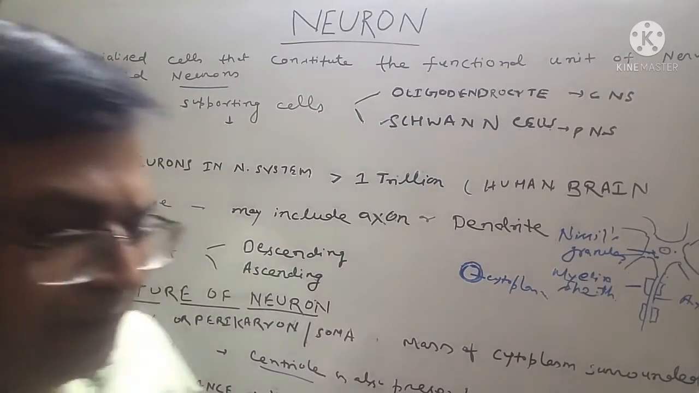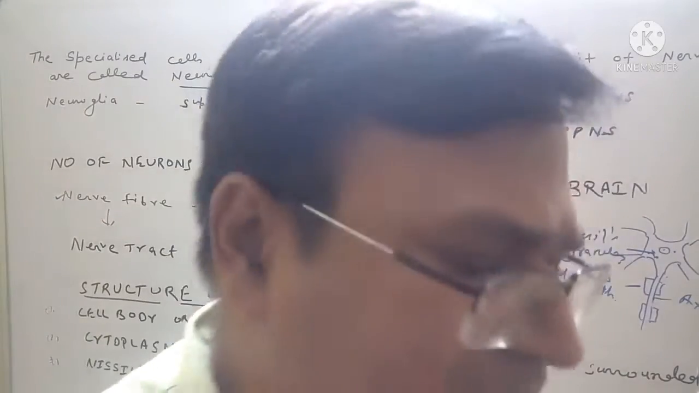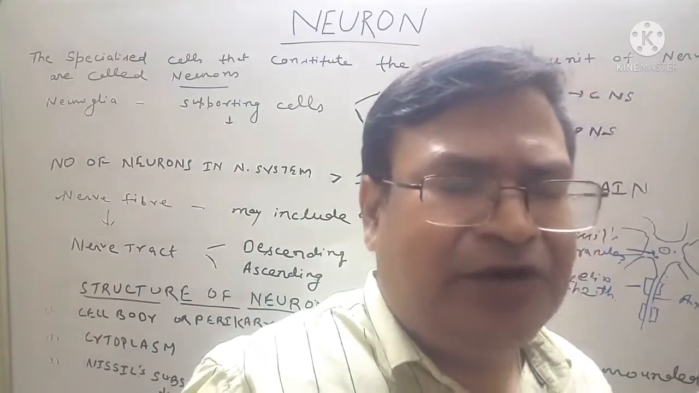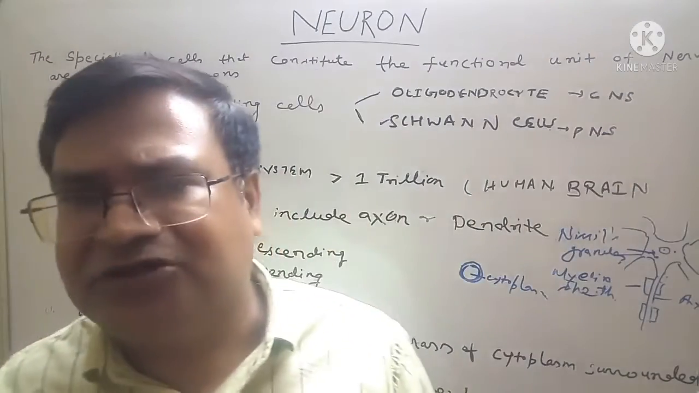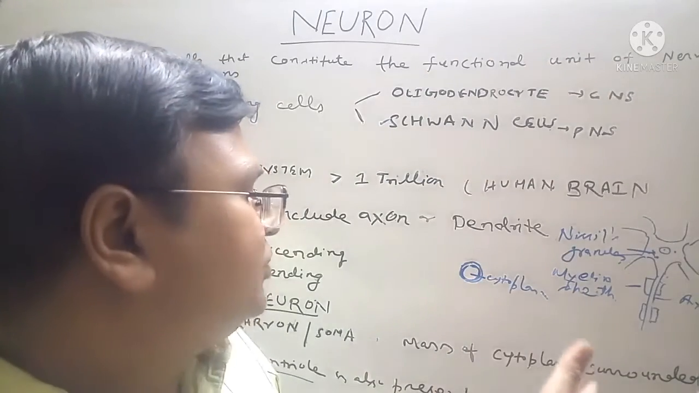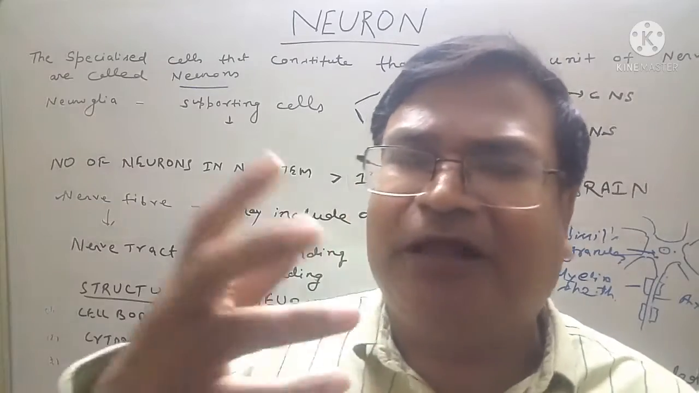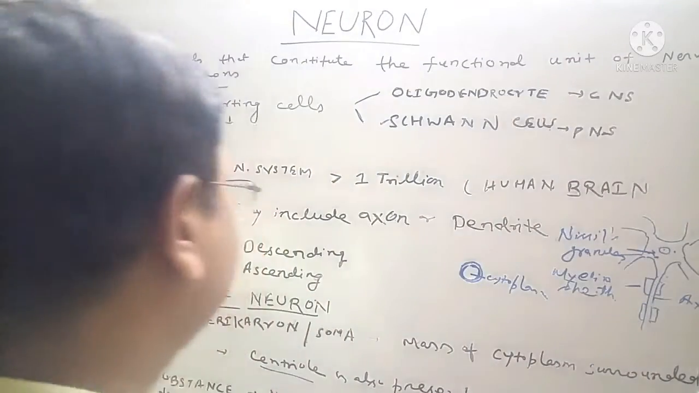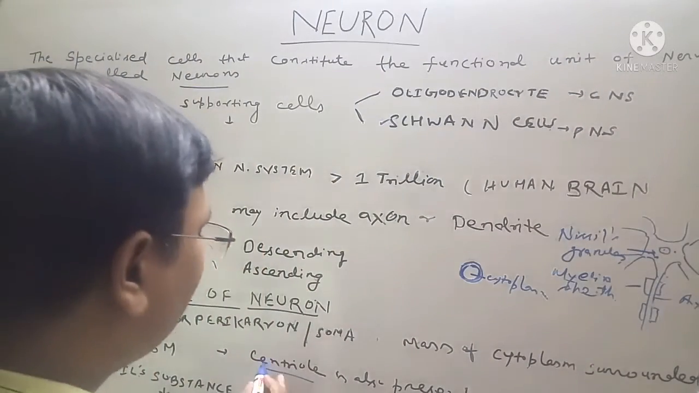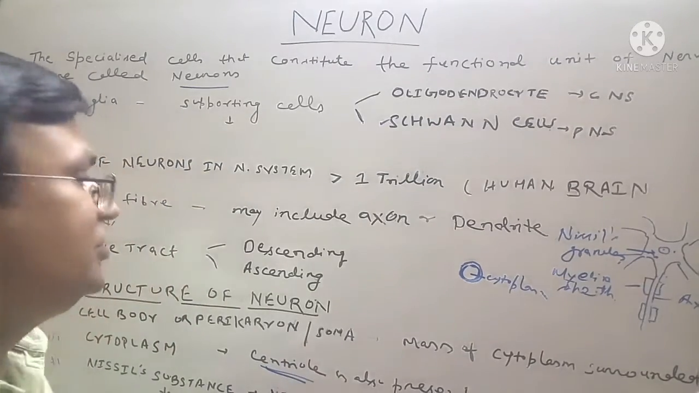Now the cytoplasm. In the cytoplasm, just like in normal cells, the cell organelles are present: the mitochondria, the Golgi complex, the nucleus, the nucleolus, and the endoplasmic reticulum. But a very important thing is that the centriole is also present here in the cytoplasm.